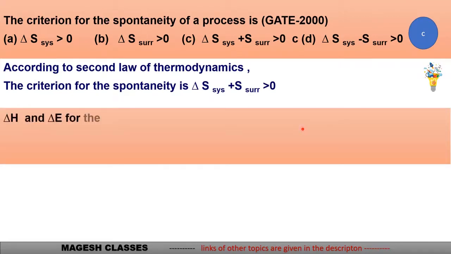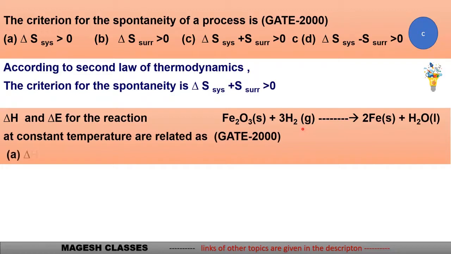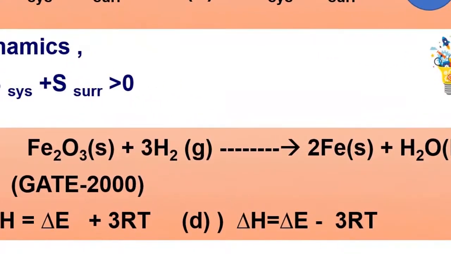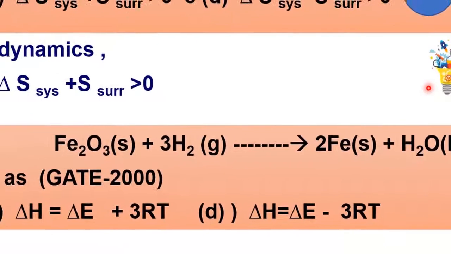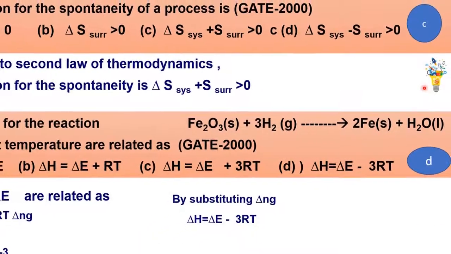The next one is del H and del E of the reaction. The iron oxide is reacted with 3 moles of hydrogen to give iron and water. It's a question from GATE 2000. The del H and del E are related as del H is equal to del E plus RT del ng. The del ng is the difference in the number of moles of gaseous products and reactants. Here products 0, reactants 3, so it will be minus 3. By substituting the value, you get del H equal to del E minus 3RT. Okay, our answer is D.